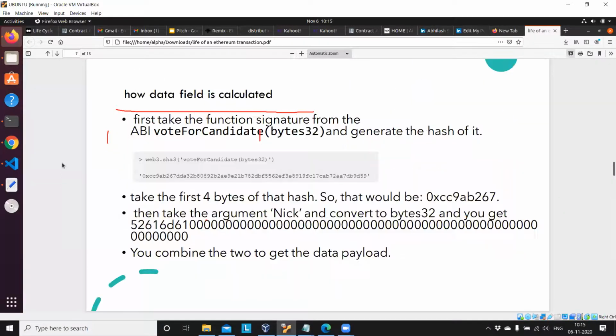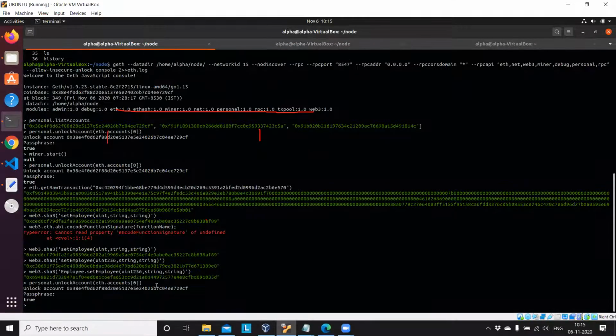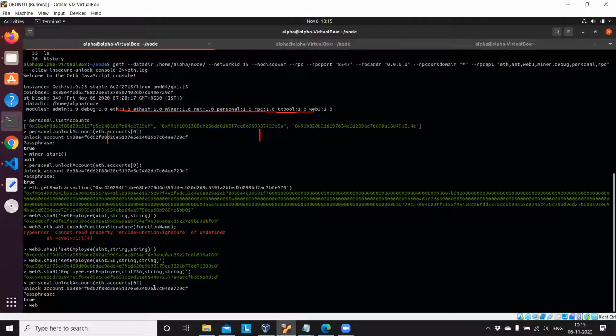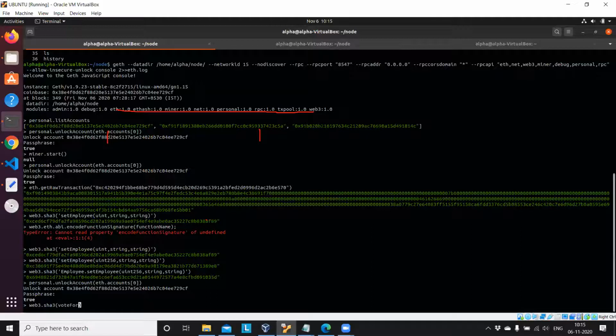Sorry. Okay. web3.sha3 of voteForCandidate, right?